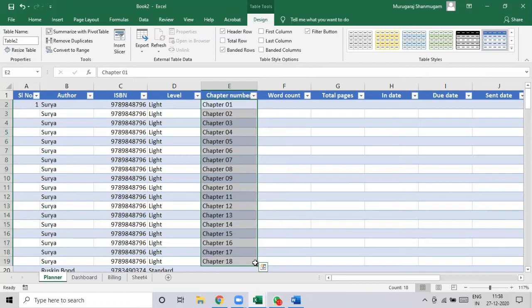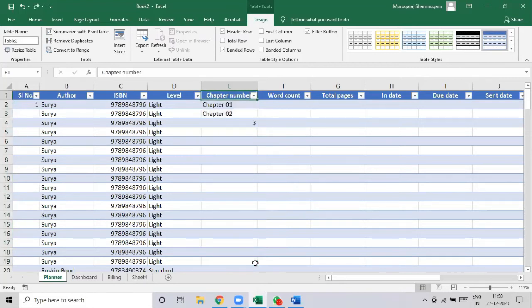Beautiful, right? So all you have to do is, I repeat, I have given the first two values to give Excel an indication of the logic. First, second, and so on.